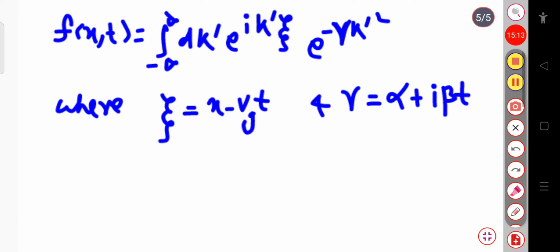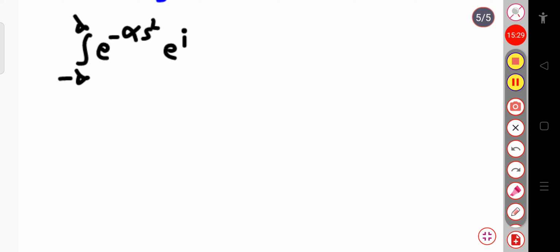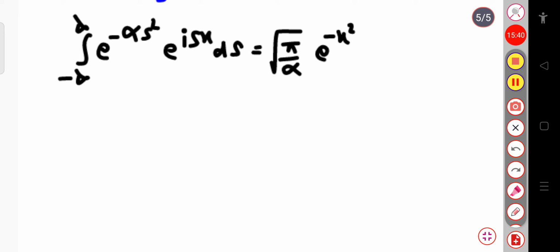Now using the integral over minus infinity to plus infinity of exponential minus alpha s square into exponential i s x dx, this integration value, which you should remember, is equal to root over of pi by alpha into exponential minus x square divided by 4 alpha.